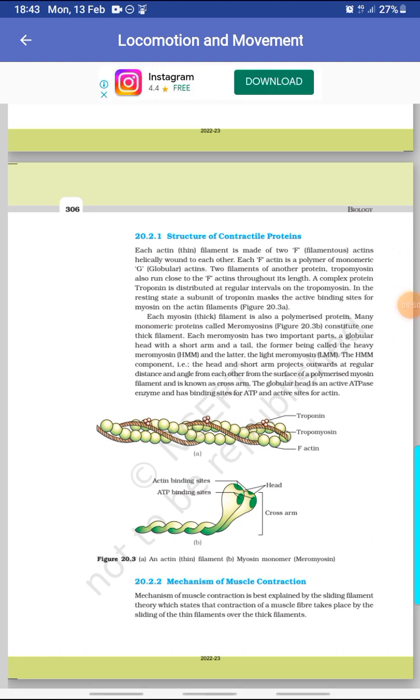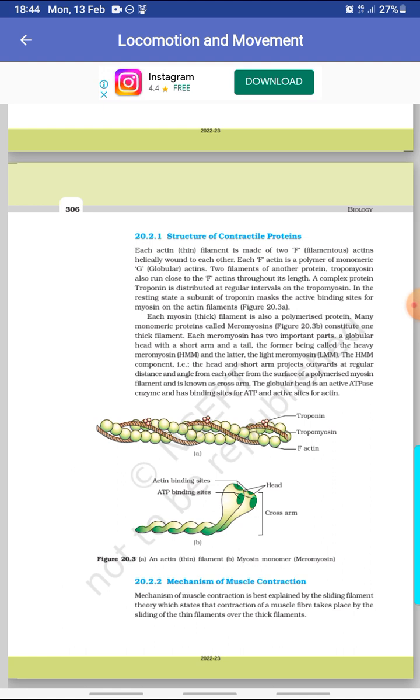Each myosin or thick filament is also a polymerized protein. Many monomeric proteins called meromyosins constitute one thick filament. Each meromyosin has two important parts, a globular head with a short arm and a tail, the former being called the heavy meromyosin, HMM, and the latter the light meromyosin, LMM.